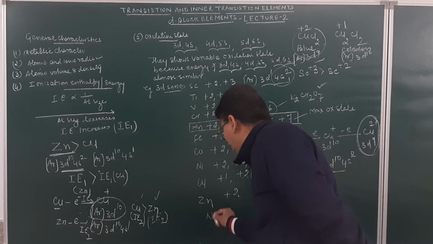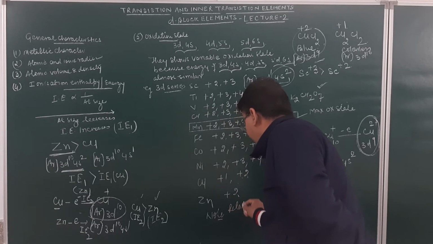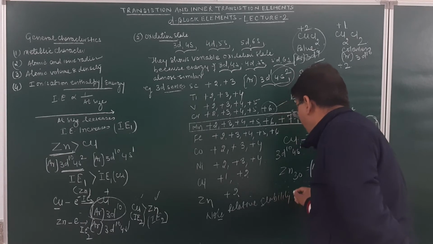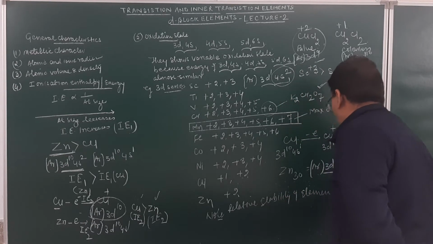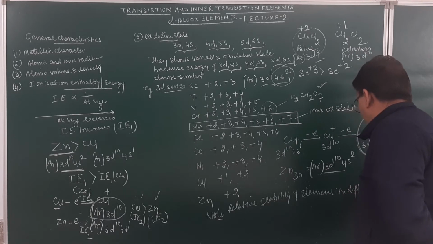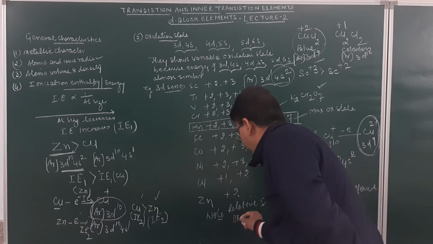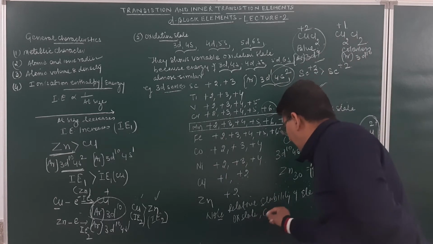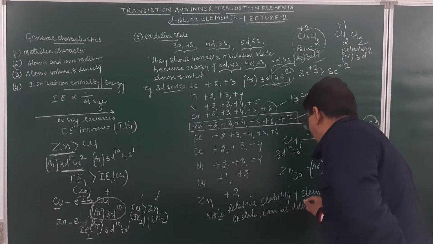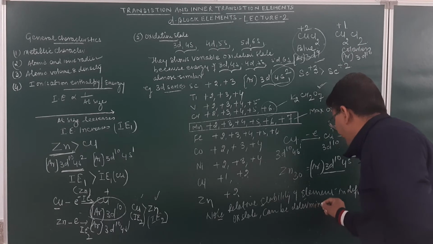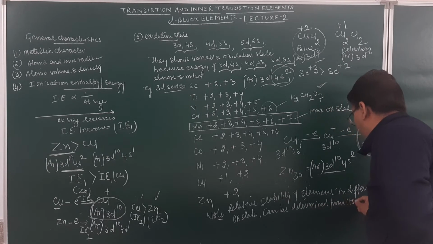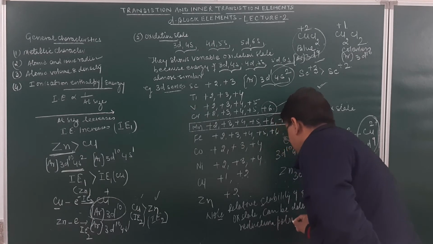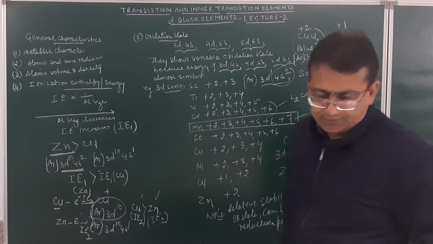So as a note, I am writing this: the relative stability of an element in different oxidation states can be determined from its reduction potential value.